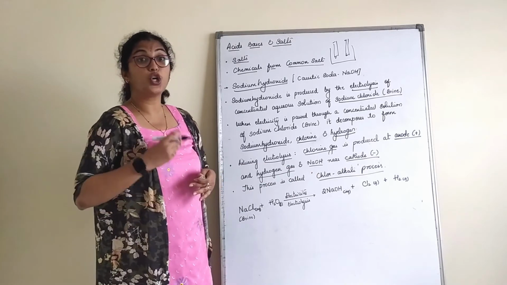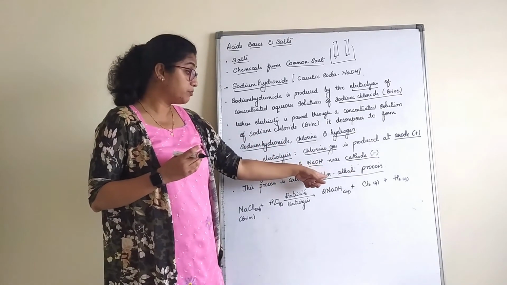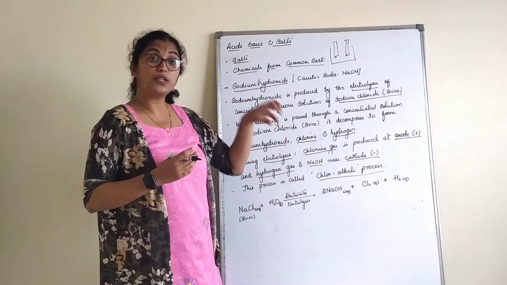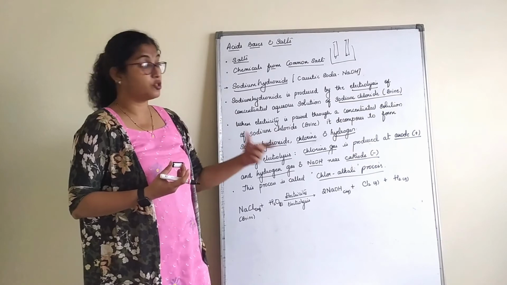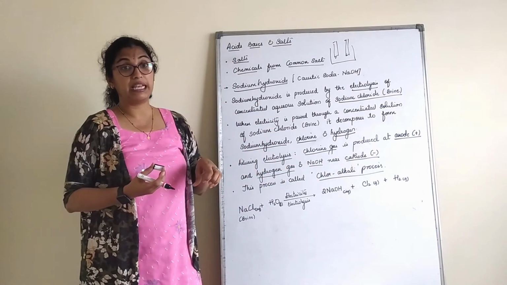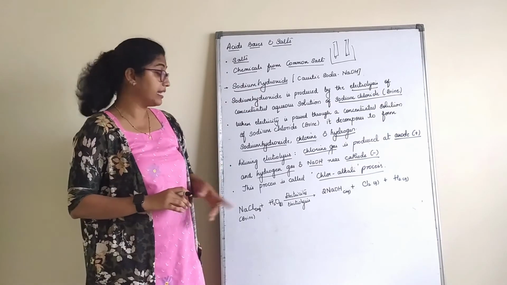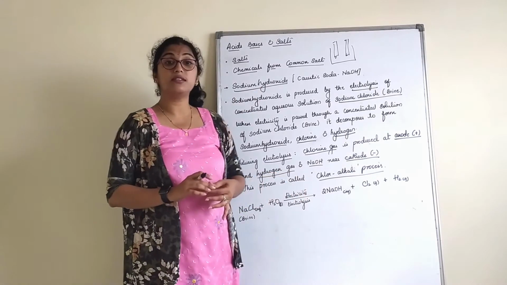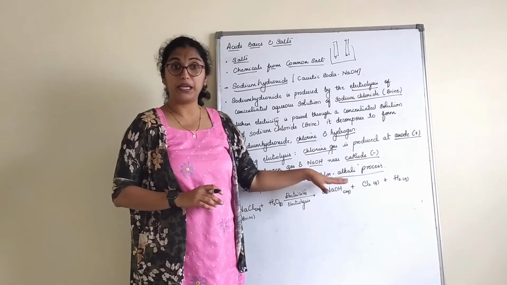Chlor stands for chlorine and alkali stands for a base. That means chloro stands for chlorine. What is the gas obtained here? Chlorine gas is obtained. And what alkali is obtained here? Water soluble alkali, which is nothing but a base, that is sodium hydroxide. That is why this process is called the chloroalkali process. A very important question which can be asked.